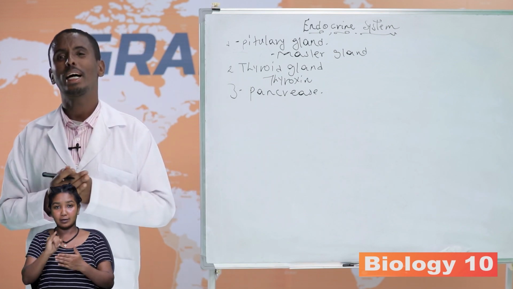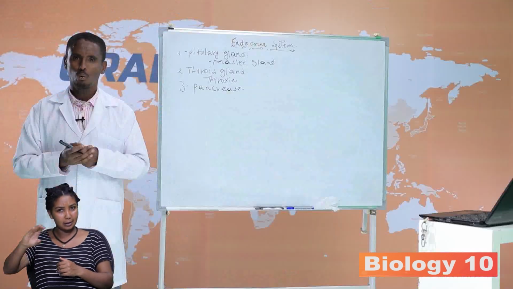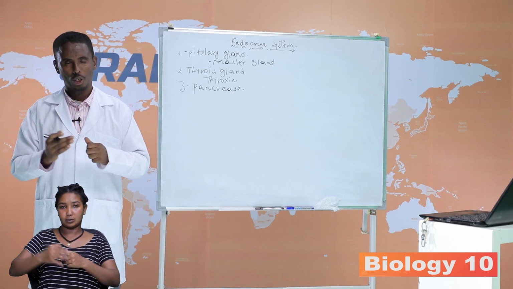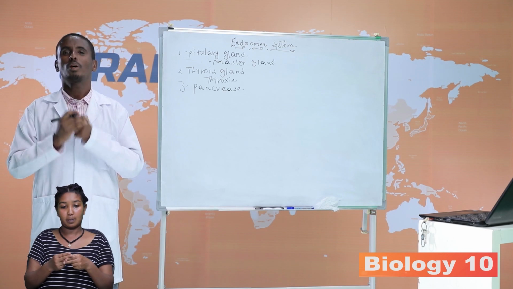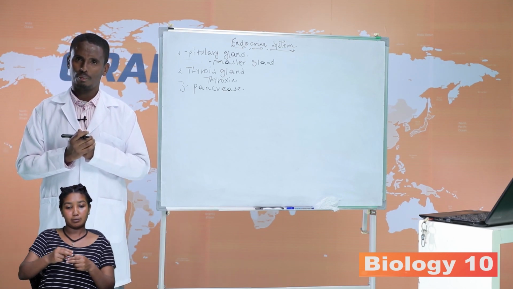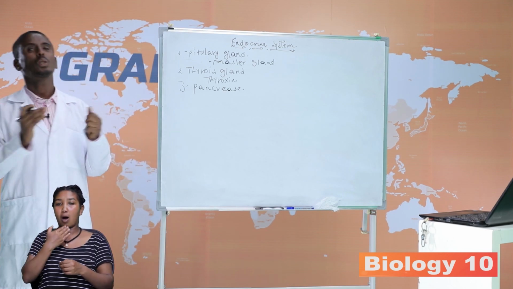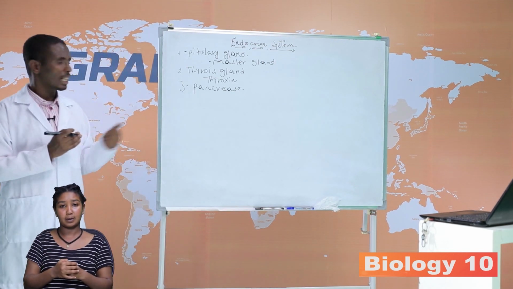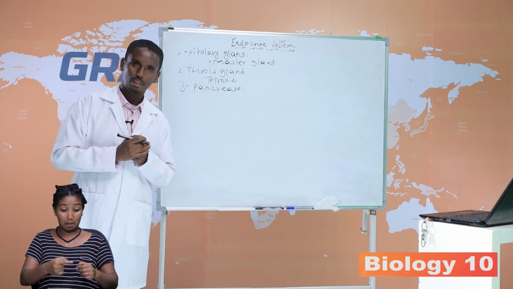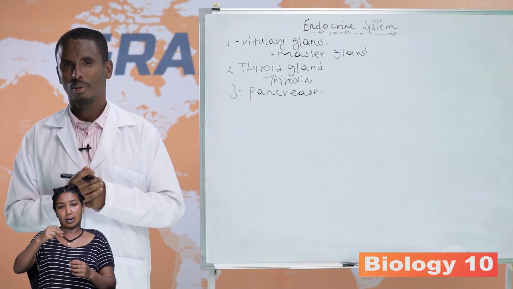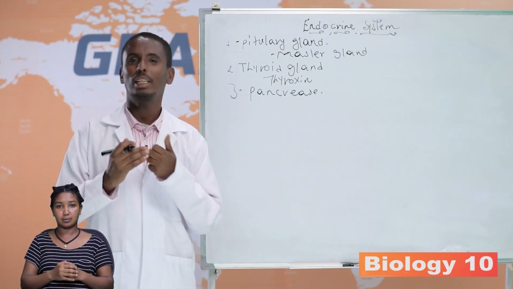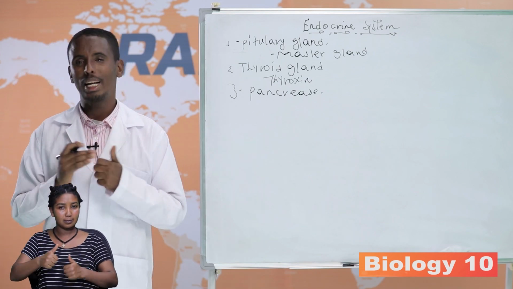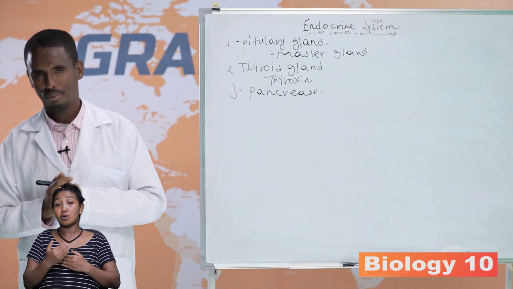There are pancreatic islets which secrete hormones called insulin and glucagon. Insulin and glucagon are secreted by the pancreatic islets of the endocrine gland. Let us deal with the role of insulin and glucagon, which control blood glucose level.